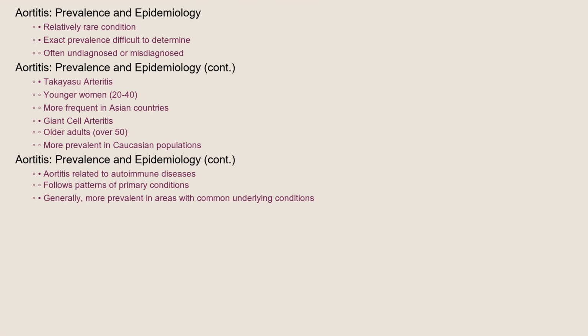Aortitis is a relatively rare condition. Its exact prevalence is difficult to determine, as it often goes undiagnosed or is misdiagnosed as other cardiovascular problems. Takayasu arteritis is more common in younger women, typically between the ages of 20 and 40, and is seen more frequently in Asian countries. Giant cell arteritis, on the other hand, is more common in older adults, particularly those over the age of 50, and is more prevalent in Caucasian populations. The occurrence of aortitis related to other autoimmune diseases follows the epidemiological patterns of those primary conditions. Generally, aortitis is more prevalent in areas where the underlying infectious or autoimmune conditions are more common.